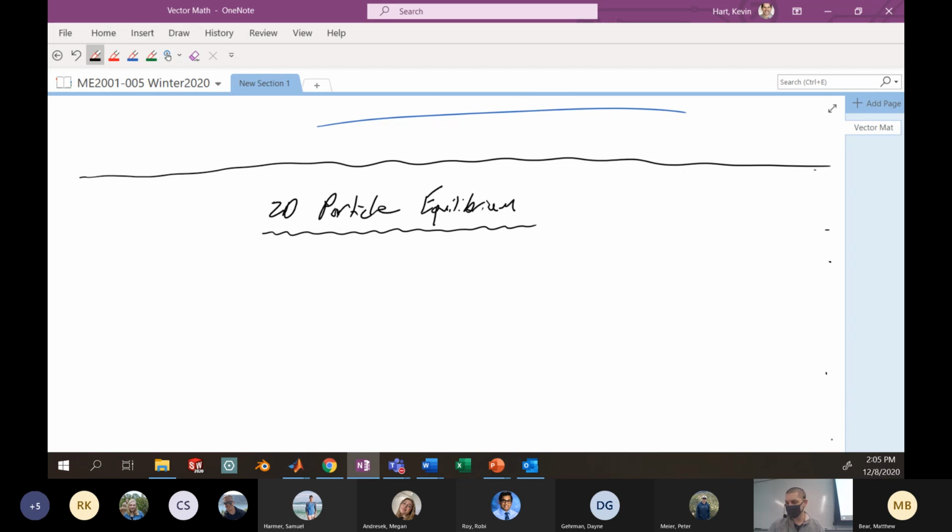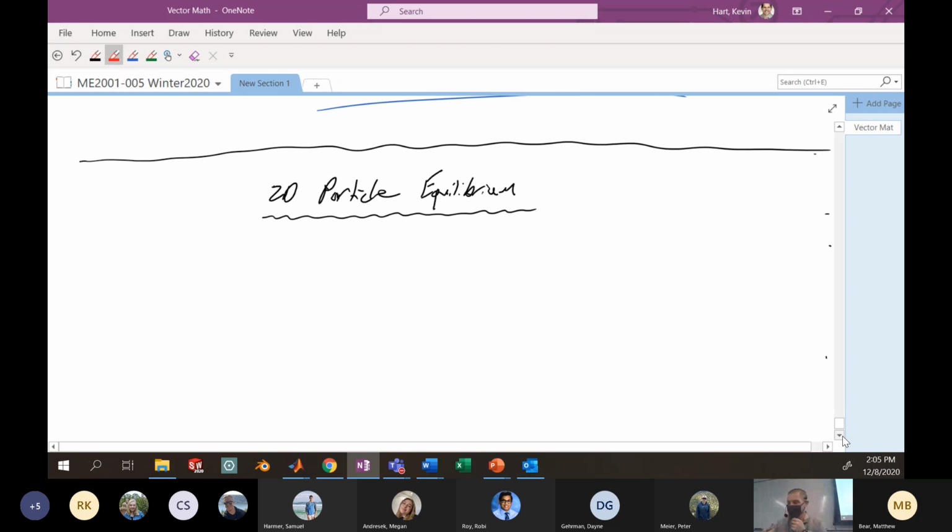When we talk about 2D particle equilibrium, each one of these words has a very specific meaning. And when you look at them, there's more depth to each one of these things than kind of meets the eye. And so you have to know mathematically what each one of these words in English sort of represents if you want to understand what I'm going to lecture about today. So we can break down each one of these different words that are in the title of this particular slide set to further understand and really get a depth of what does it mean to be in 2D? What does it mean to be a particle, and what does it mean to be in equilibrium, right?